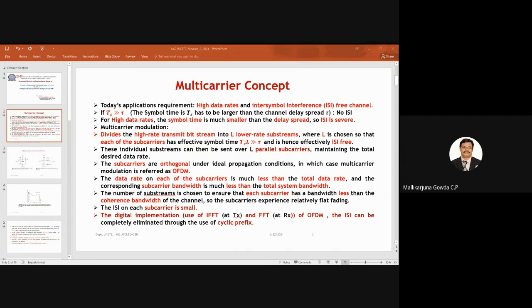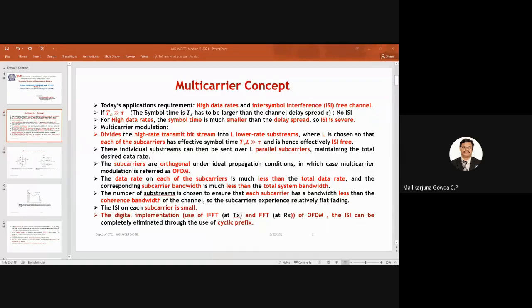I already discussed most of this yesterday when I was discussing mitigation of broadband fading. In that, one technique was OFDM. So let me show how this multi-carrier modulation concept has evolved and how it is useful in high data rate applications.